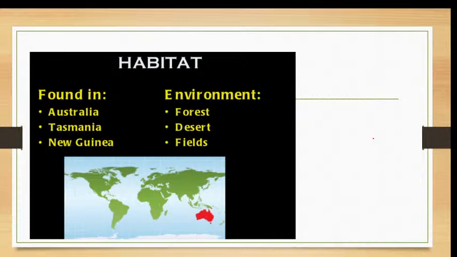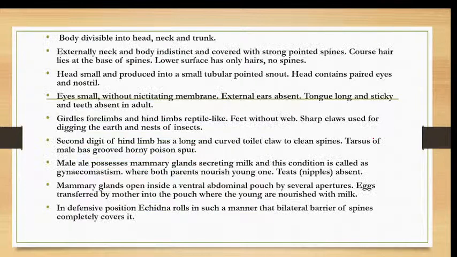And the echidna, they are found in forest, desert regions as well as in the fields. And they are actually agile animals. Coming to the descriptive nature of this echidna, the body is divisible into head, trunk and tail. At the head region, there is a snout. The body divisible into head, neck and trunk is a character of a typical mammal. Externally, neck and body is indistinct. You cannot distinguish between the neck and the body.